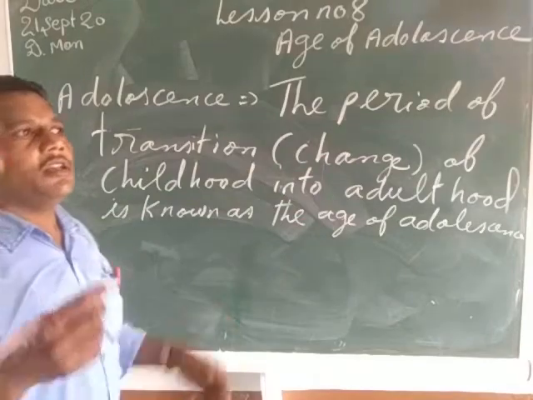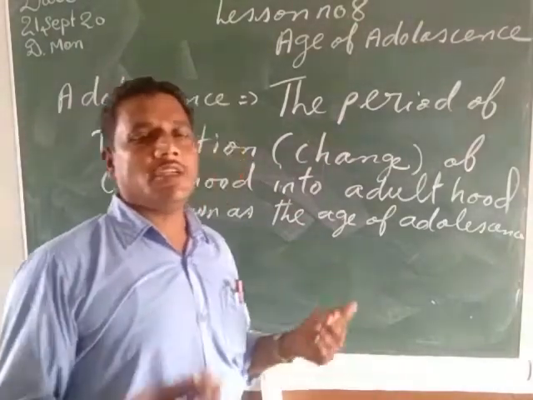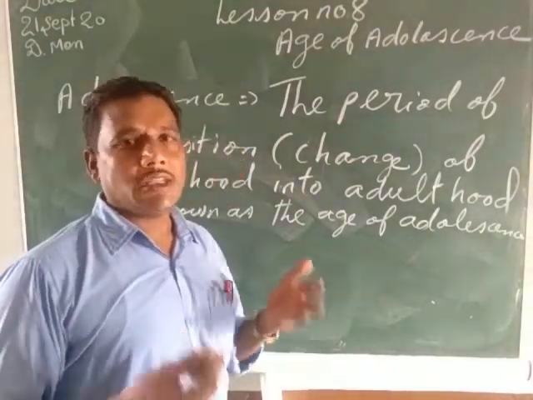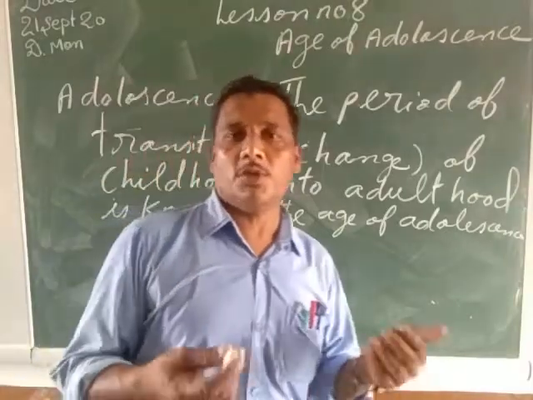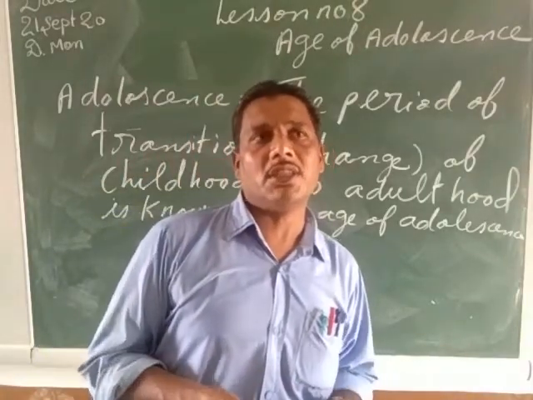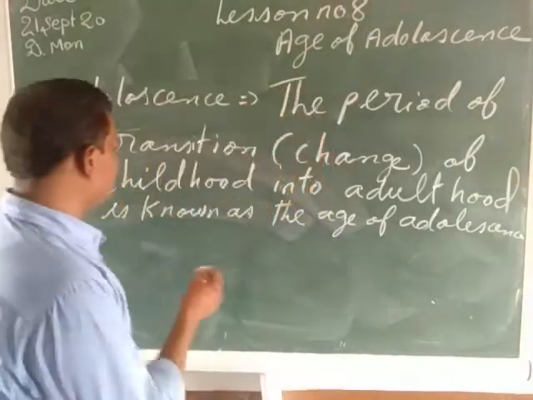Or we can say the boys and the girls passing from the age of 10 years, 11 years, 12 years, 13 years, 14 years, 15 years, 16 years, 17 years, 18 years, 19 years of age.